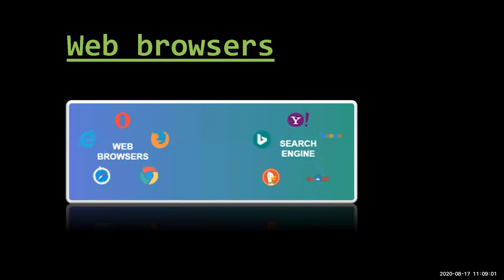Then there is a web browser. Now what is a web browser? Web browsers are Google Chrome, Mozilla Firefox, Internet Explorer. These are the search engines which we use for searching different things. Opera Mini is there, also Yahoo and Bing. So various web browsers are there which we can use for collecting data and information.